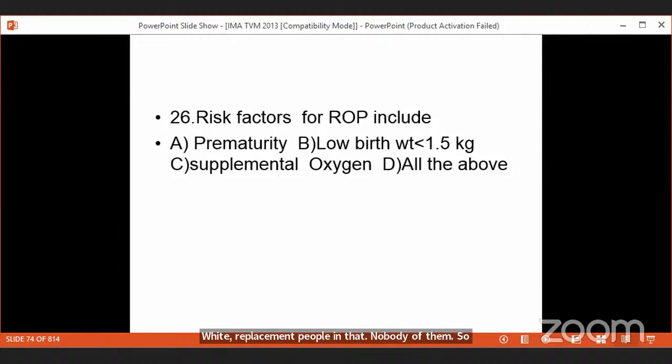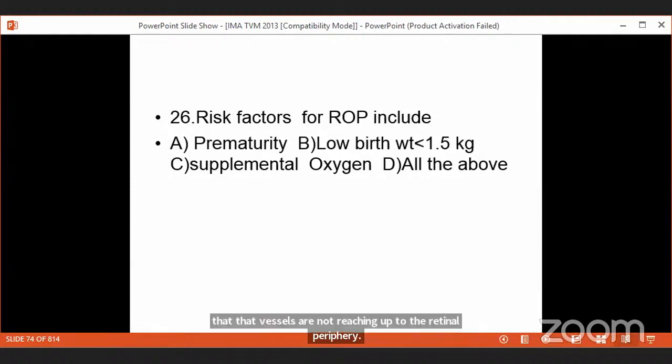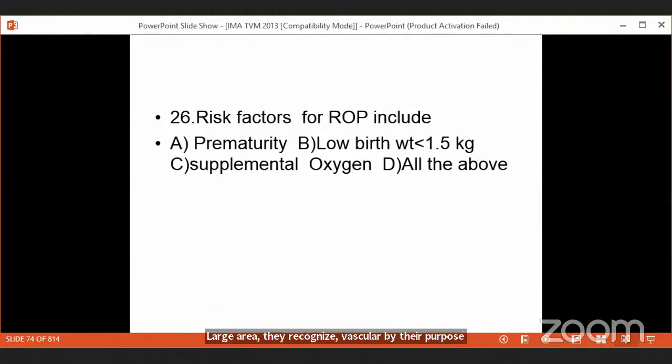So retinopathy of prematurity is because the child is born prematurely, so the retinal vessels are not reaching up to the retinal periphery. A large area of the retina is avascular. VEGF upregulation produces new blood vessels in the retina. They bleed into the vitreous, and the vitreous gets organized.